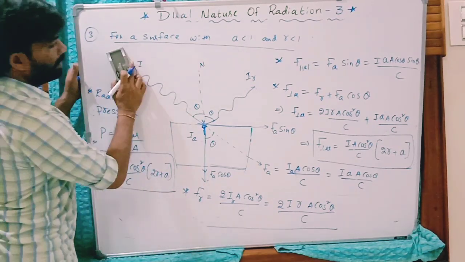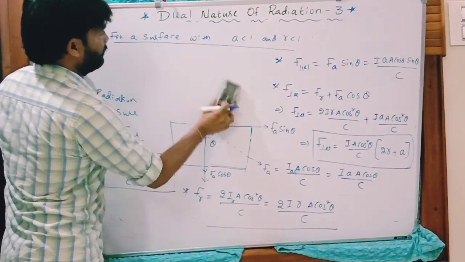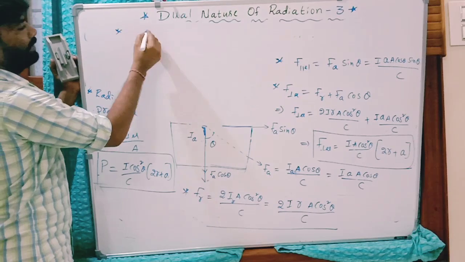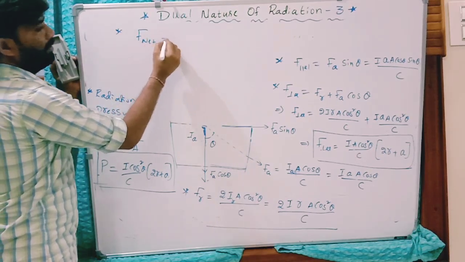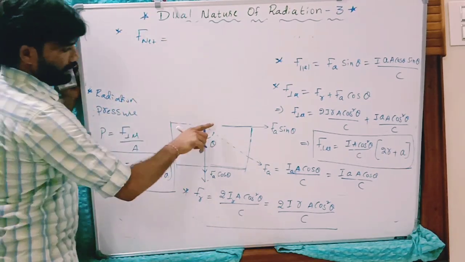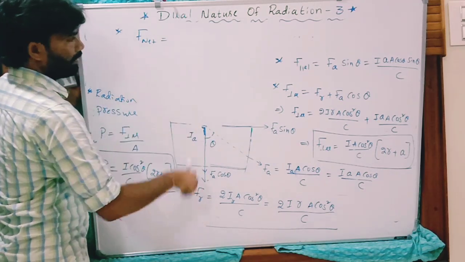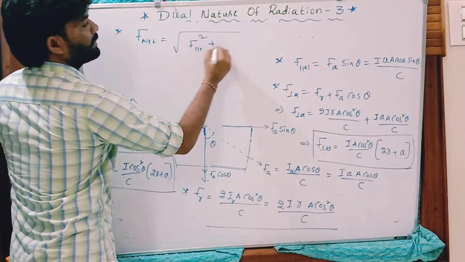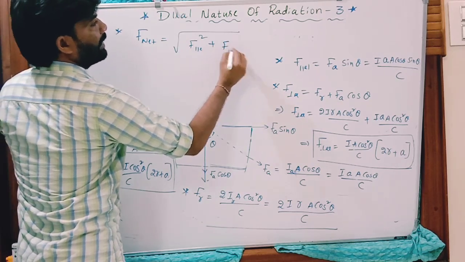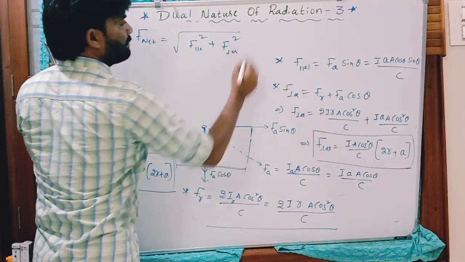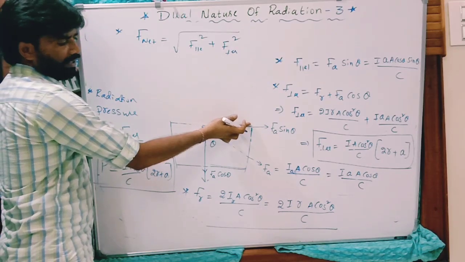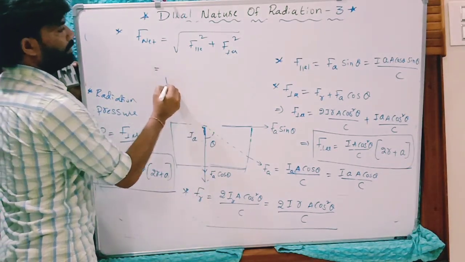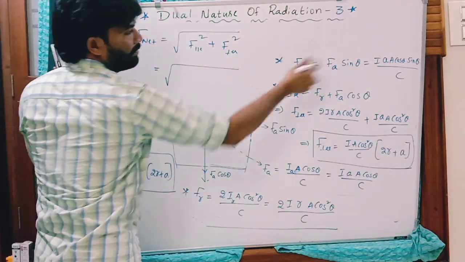And if you want to write the net force on this surface, what is the net force? Net force is what? This is a parallel component, perpendicular component. You can write parallel component square plus perpendicular component square, like Fx square plus Fy square. This is the component along x direction. This is the component along y direction. What is the parallel component? That one.